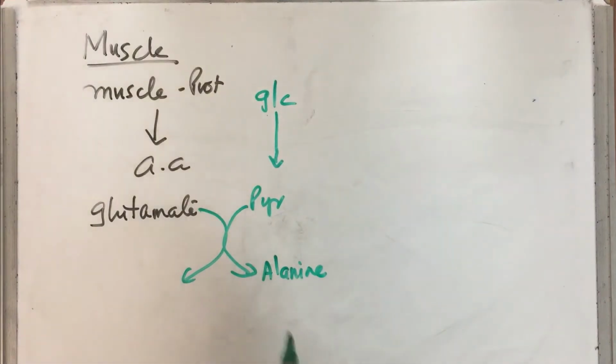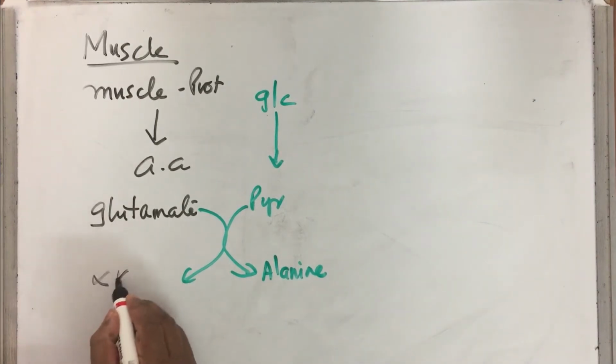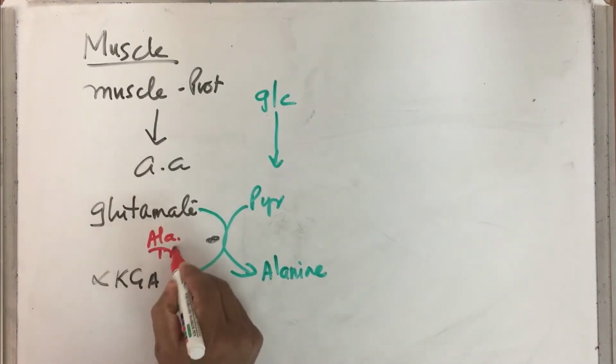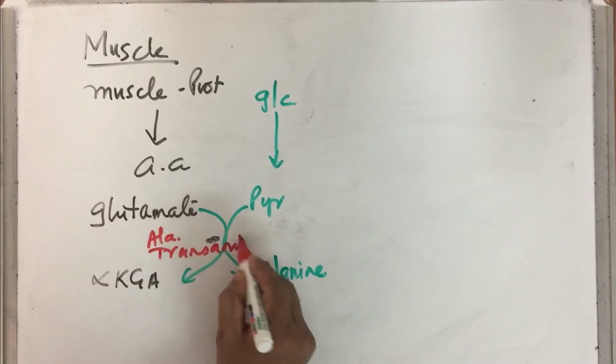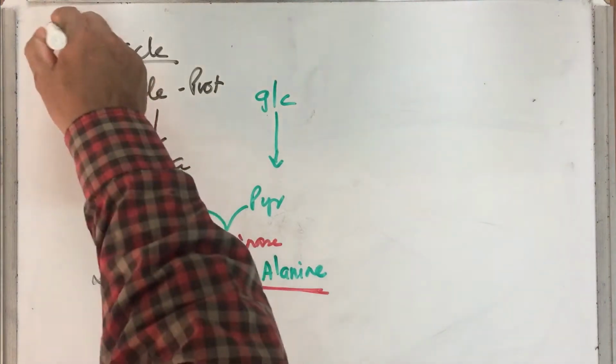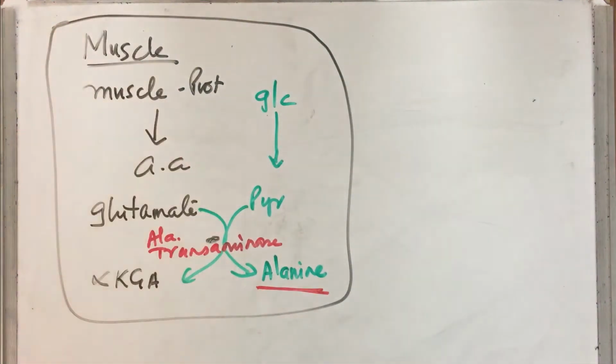Since the space is less, I am not writing the structure, but you are expected to write down the structure. Pyruvate is converted to alanine, and from glutamate you remove the amino group, it becomes alpha ketoglutaric acid. The name of the enzyme which will do this transamination reaction is alanine transaminase. So this is a transamination reaction by which alanine is produced. All this reaction is happening in the muscle.